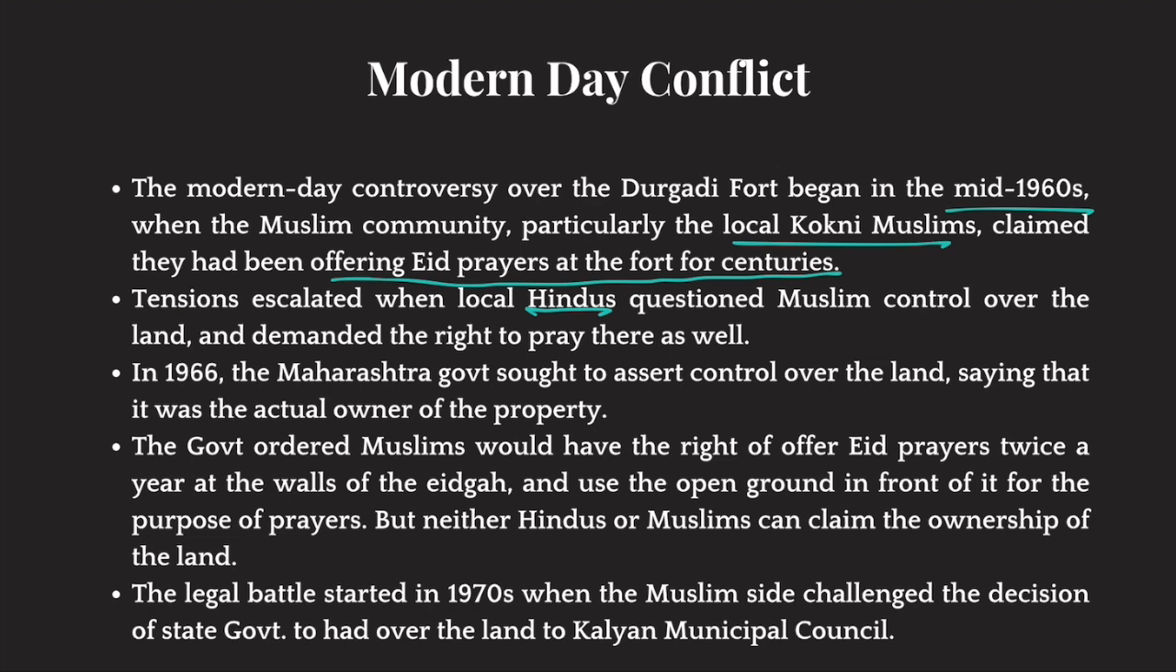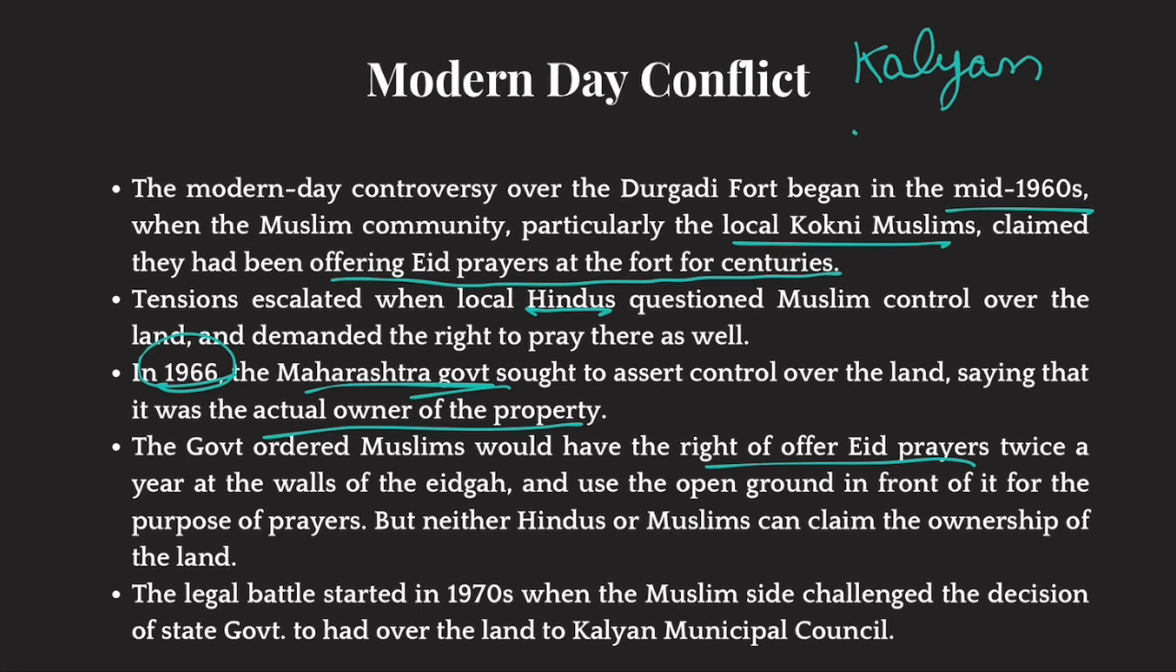Okay. Now, Maharashtra government intervened in 1966, and they said that the government is the actual owner of the property. But the government said that Muslims would have the right to offer Eid prayers, and Hindus would also have the right to basically celebrate their festivals. But the ownership of this land lies with the government, and through an order, Maharashtra government gave this land to Kalyan Municipal Council. Okay. Now, in 1976, Muslims challenged this order.